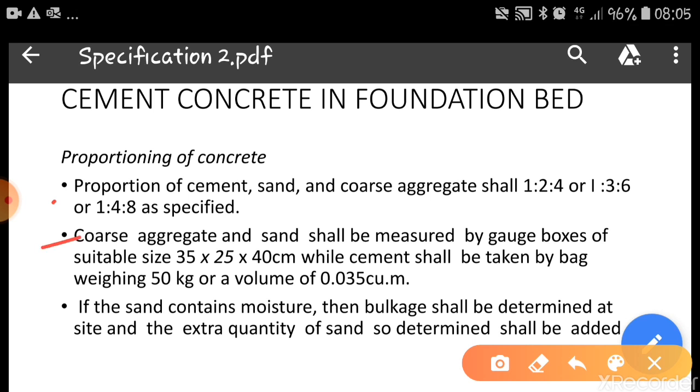Then coarse aggregates and sand shall be measured by gauge boxes of suitable size. The volume of the gauge box should be 1 meter cube, or equal to the volume of cement, so that we can do the volume batching perfectly. If the sand contains moisture, then bulkage shall be determined at the site and an extra quantity of sand shall be added. As far as possible the sand should be dry, but if it contains any moisture, then a proper amount of bulkage has to be considered.